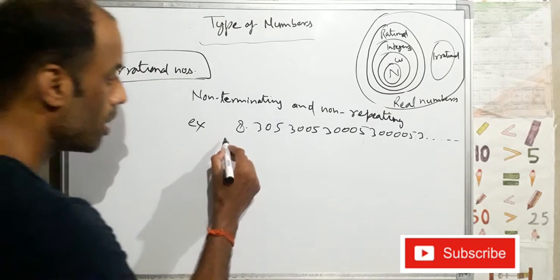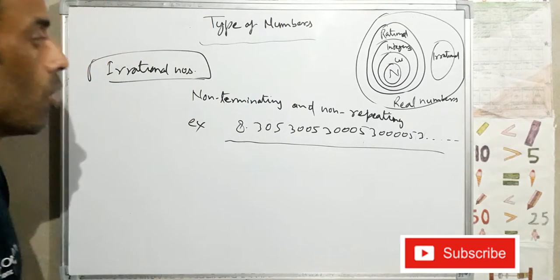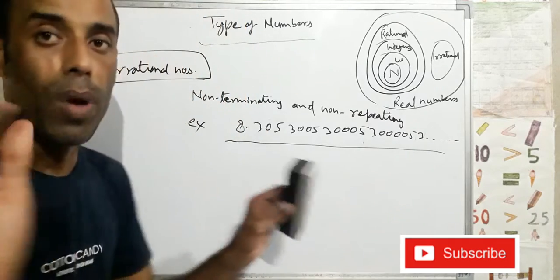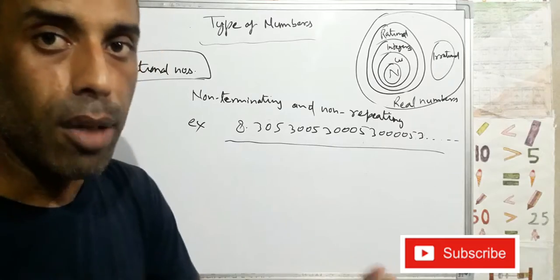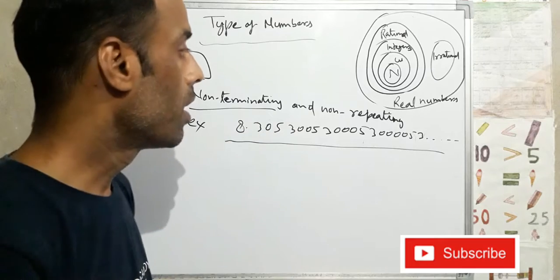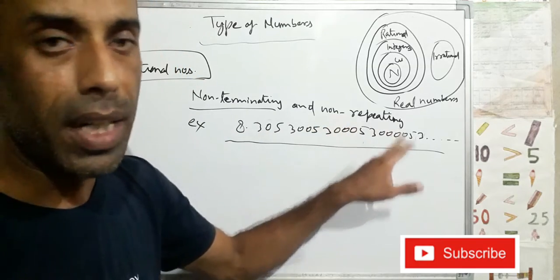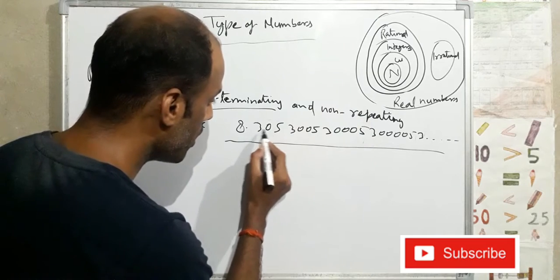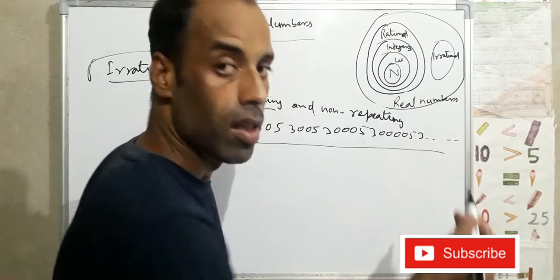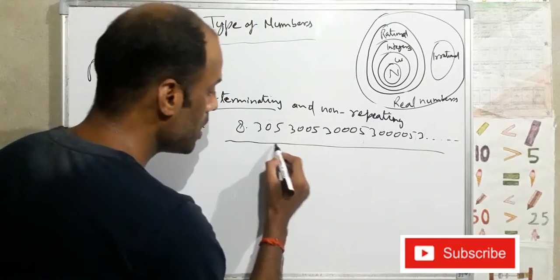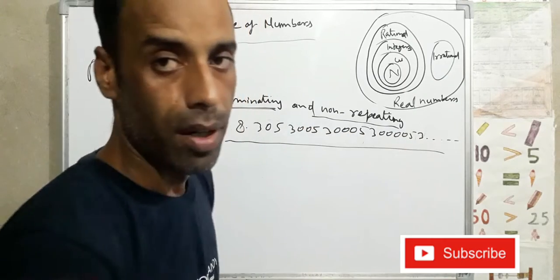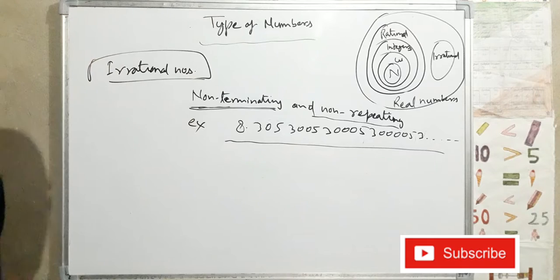So this number is called non-terminating number. Non-terminating, there is no ending point of this number. And non-repeating. Look here, 305, 3005, 30005, and so on. That means this is non-terminating and non-repeating number. This number is called irrational number.